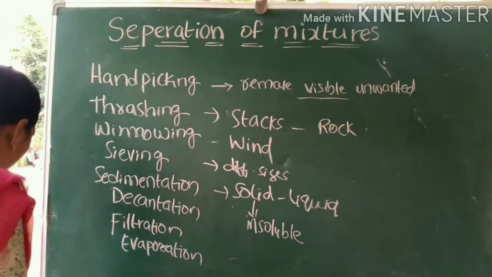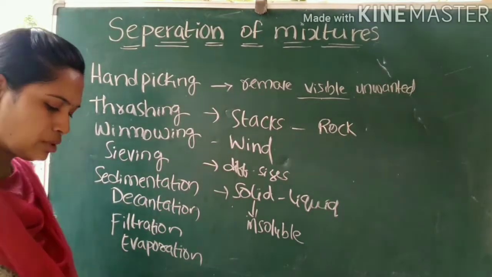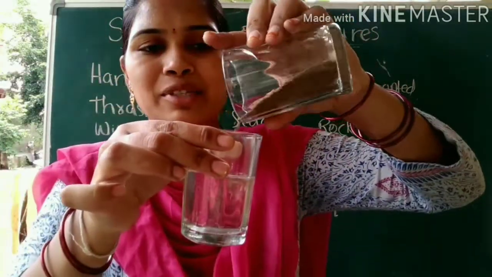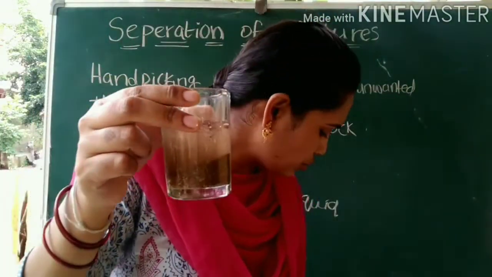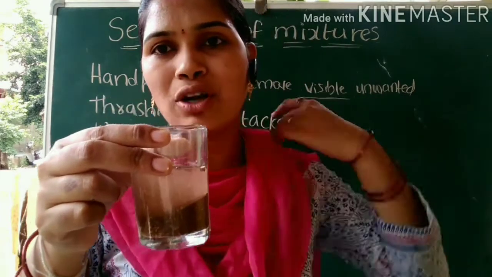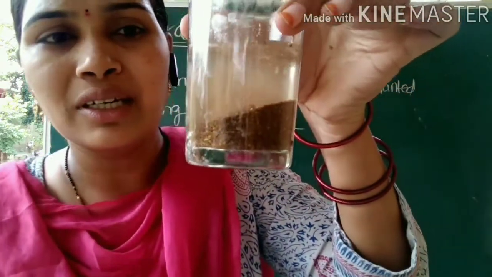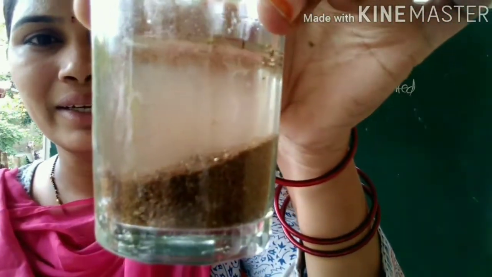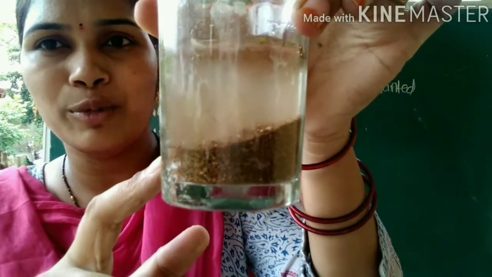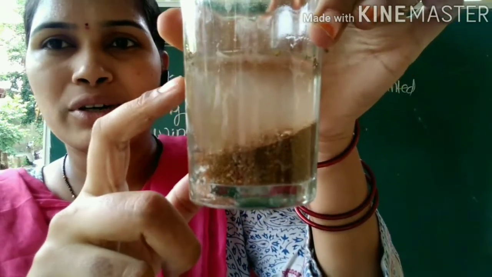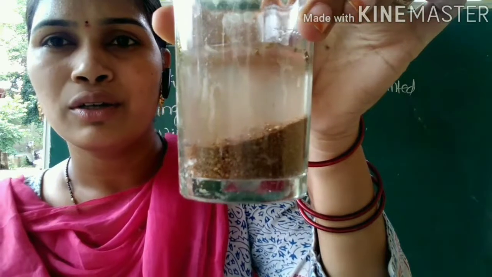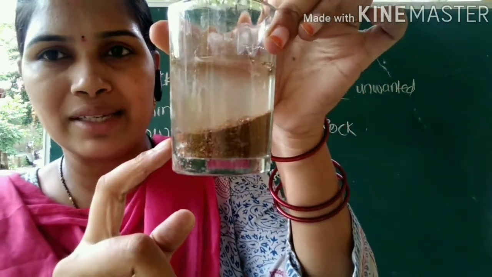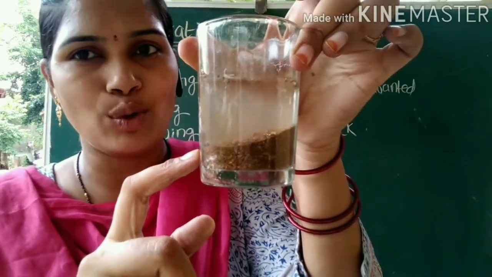So for example, we can see here in this glass water is there, and now I am adding some sand. You all know that the sand is insoluble in the water, and here you can see it is going to settle down. Here you can see this clearly. The sand is insoluble solid. That means it is not at all soluble in the given water. So this we will call the sediment, which settles down. This is called sediment.